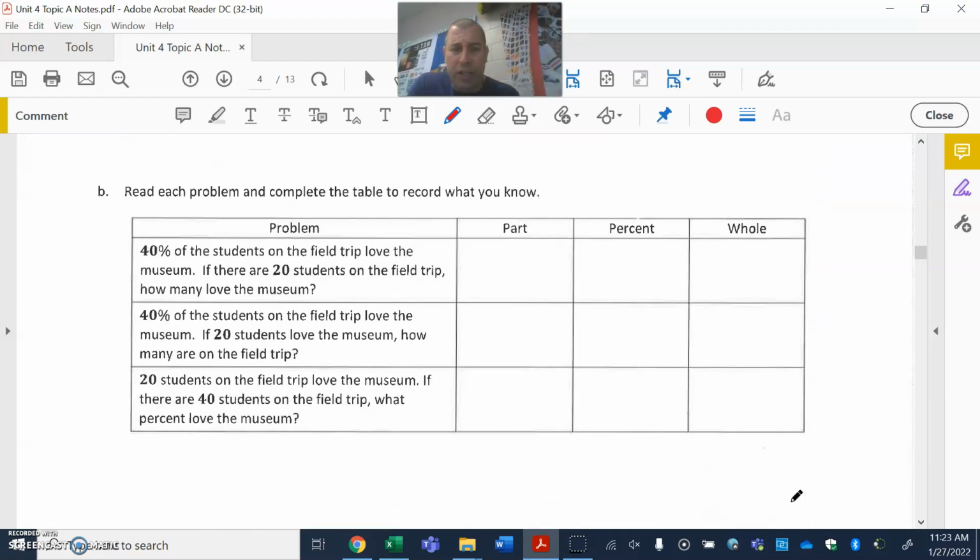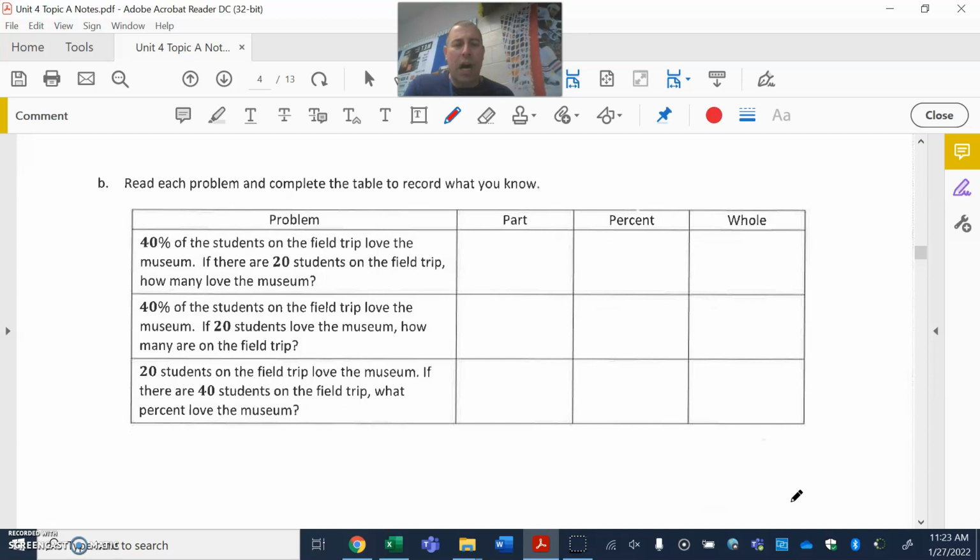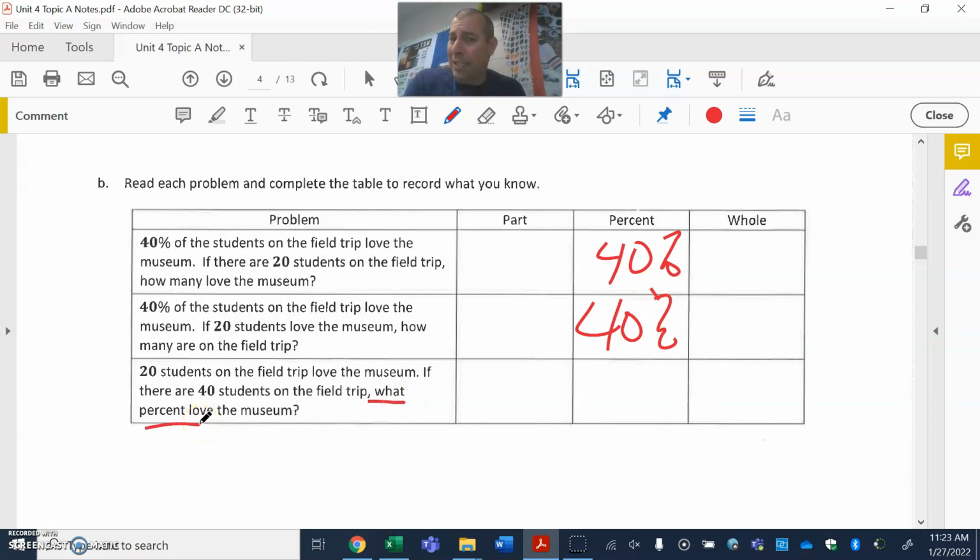So this is a great one here as it organizes things together. 40% of the students. The nice thing about the percent is there's going to be a percent symbol with it. So we can literally just close our eyes and fill in that the percent's going to be 40. But here, what percent? Because I didn't see a percent symbol. Well, that would be our variable. That would be our X.